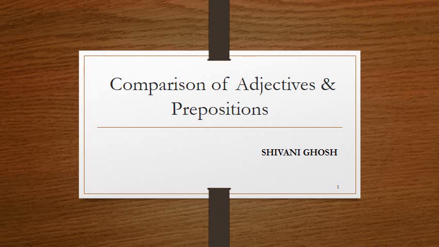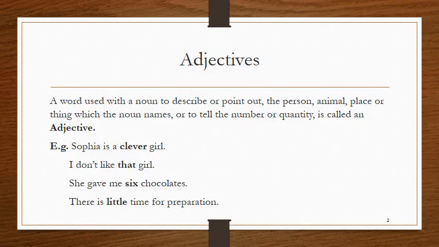In today's video, we will discuss comparison of adjectives and prepositions. What is an adjective? A word used with a noun to describe or point out the person, animal, place or thing which the noun names, or to tell the number or quantity, is called an adjective. We can say that words that describe a noun or pronoun are adjectives.